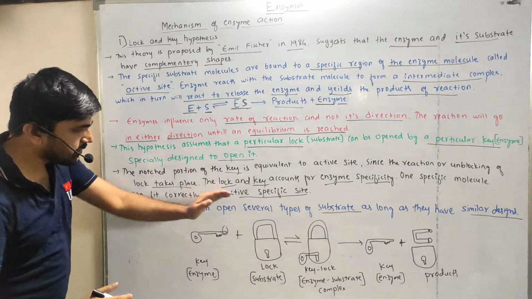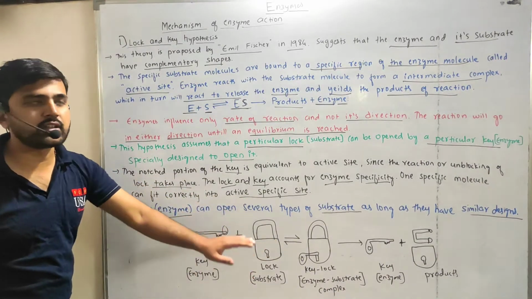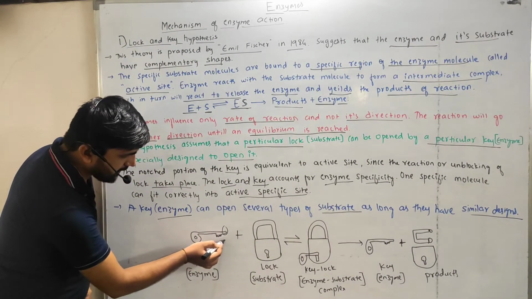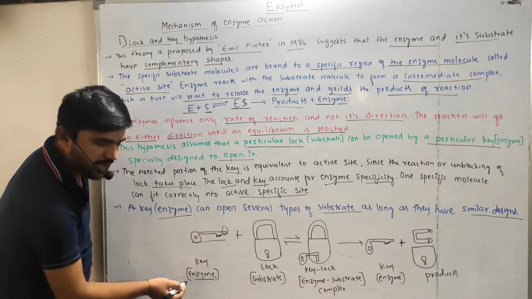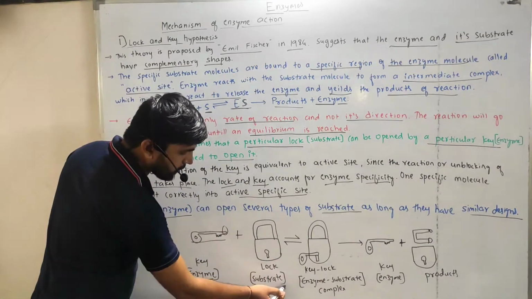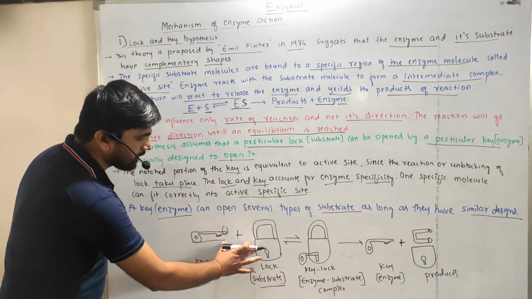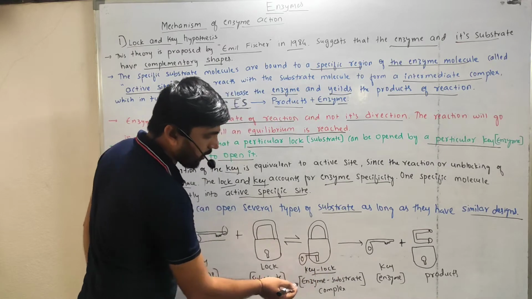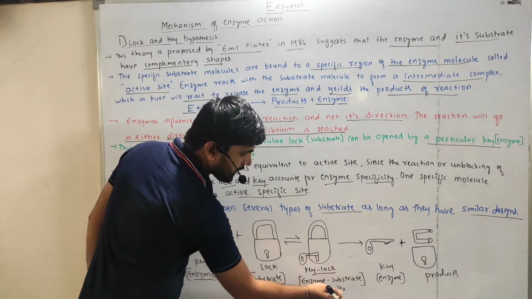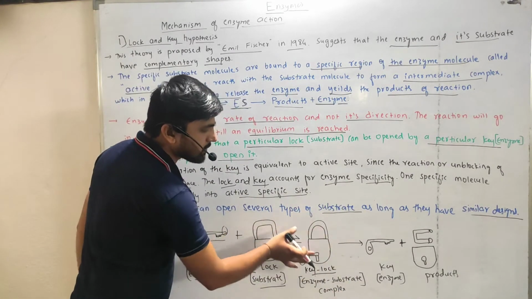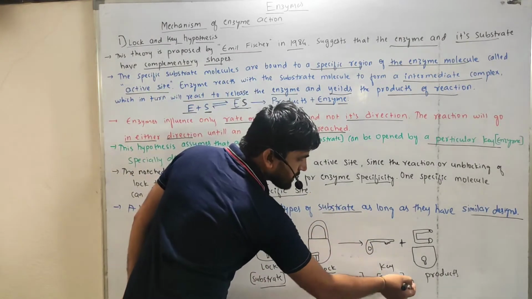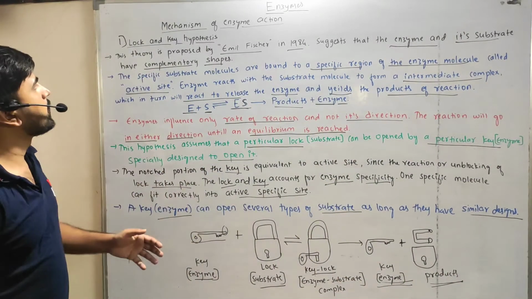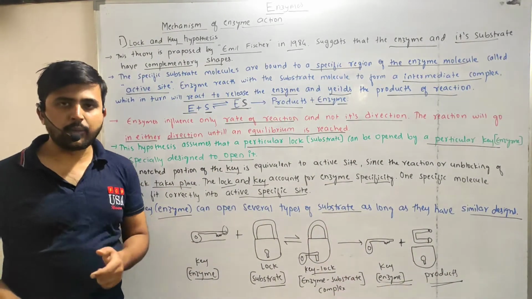Okay, so this is the diagrammatic representation of the lock and key hypothesis. This is the key, which accounts for the enzyme, and this is the lock, which accounts for the substrate, right? When they combine with each other, they form the enzyme substrate complex. This enzyme substrate complex will yield the enzyme separately and also form the products, right? So this is about the lock and key hypothesis.